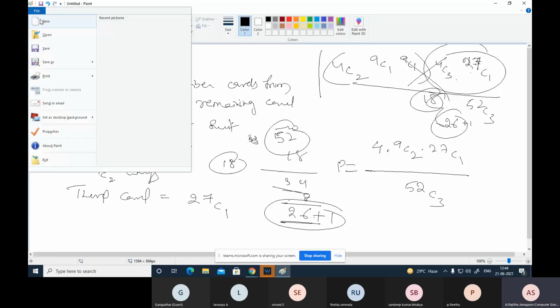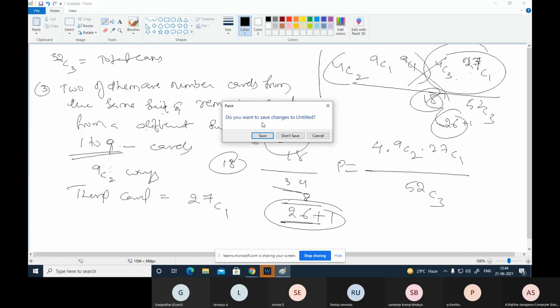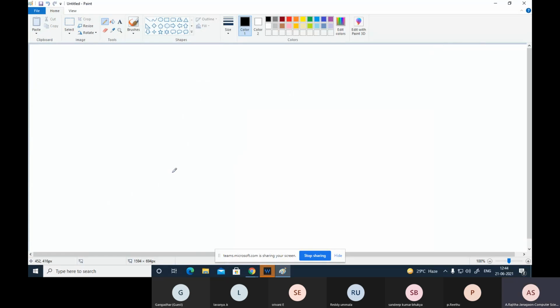The next question. Here one more question. Suppose a bag contains 5 white balls, 7 red balls.